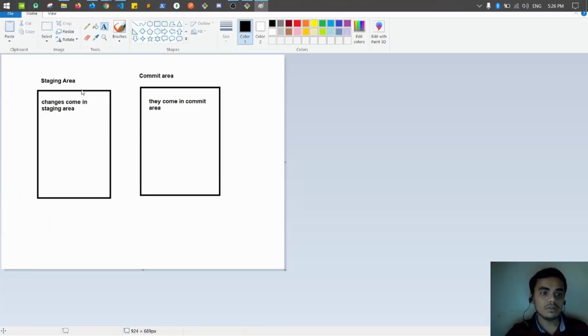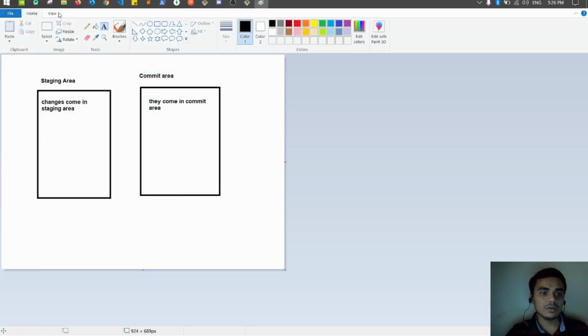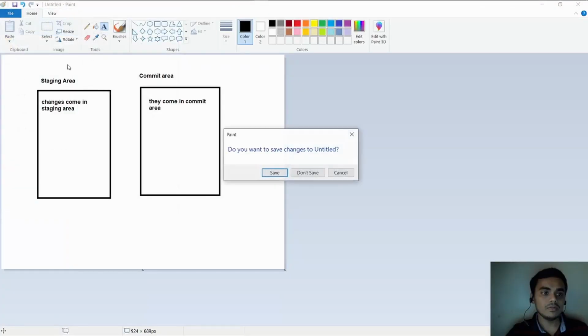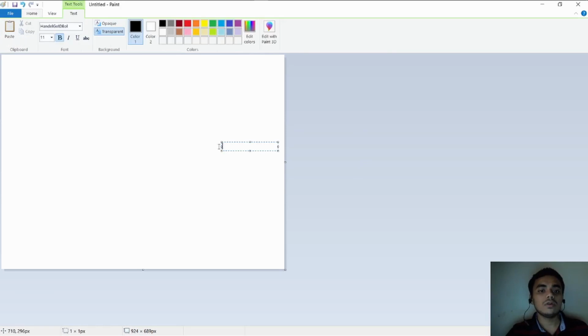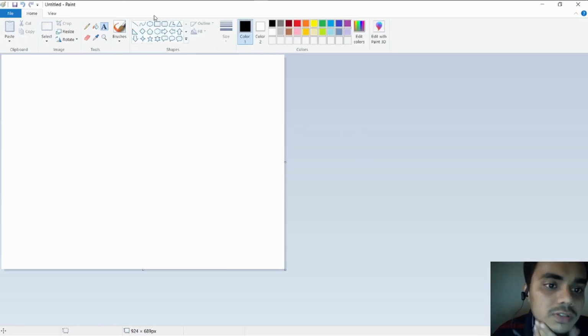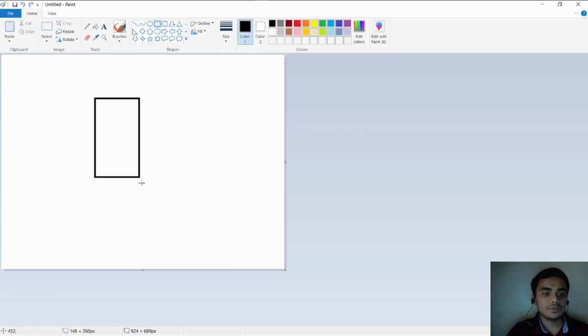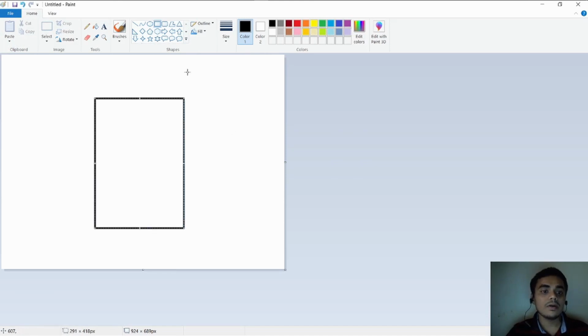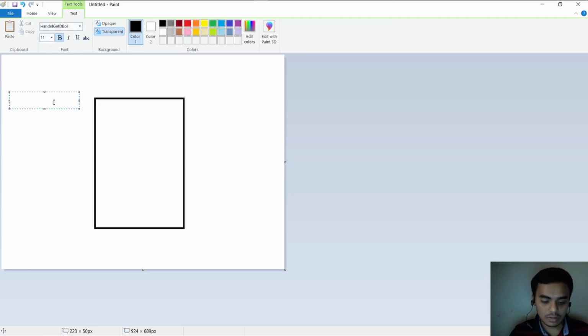So if we look at what the staging area is, this is the staging area. When you run git add, consider you added everything having the JS extension, right?